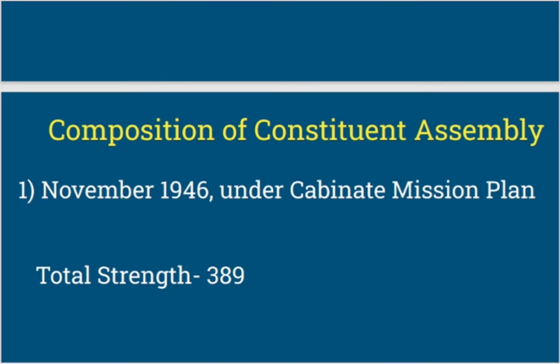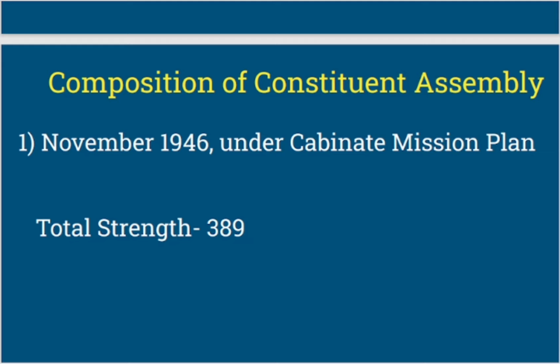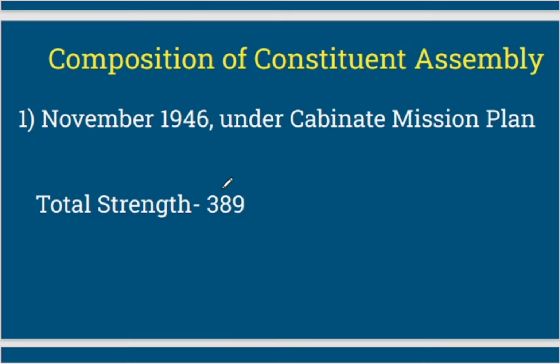Now, talking about the composition of Constituent Assembly. So before talking about the composition, we should know how this Constituent Assembly came into being. So it came through a Cabinet Mission Plan, right? So in November 1946, under Cabinet Mission Plan, this Constituent Assembly came into being. Now, this Cabinet Mission Plan came in year 1946, right? And it was a